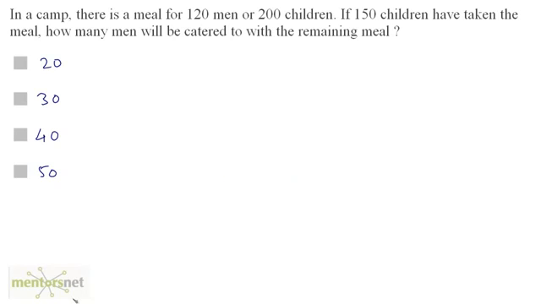In a camp, there is a meal for 120 men or 200 children. If 150 children have taken the meal, how many men will be catered to with the remaining meal? So we have two quantities here, men and children. And if we increase the amount of meal, both the amount of men and the amount of children will increase. This means that men and children are directly proportional, right?